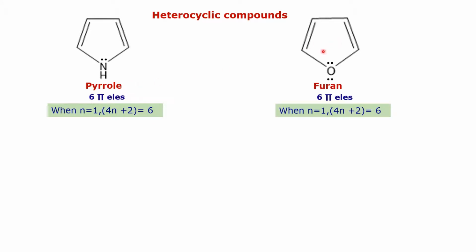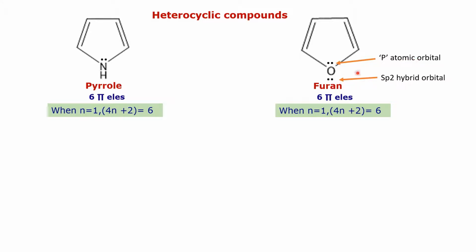This is furan. In case of furan also, it is a 5-membered heterocyclic ring containing oxygen, and the oxygen and carbon atoms are in the sp2 hybridization state, therefore the ring is planar. But there are 2 lone pairs of electrons on the oxygen atom, and out of these 2 pairs, one pair is present in a p atomic orbital and the other pair is present in an sp2 hybrid orbital.